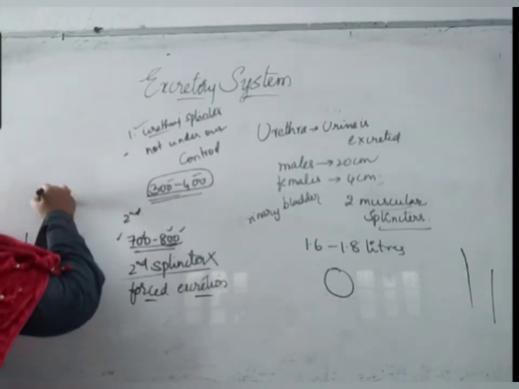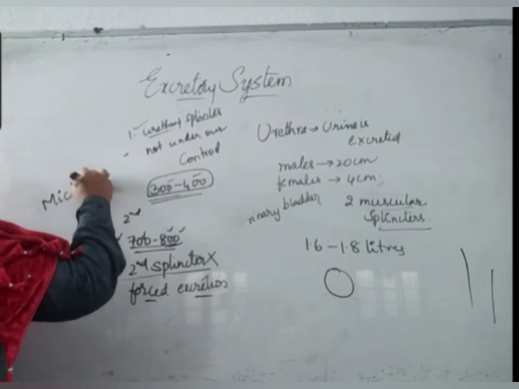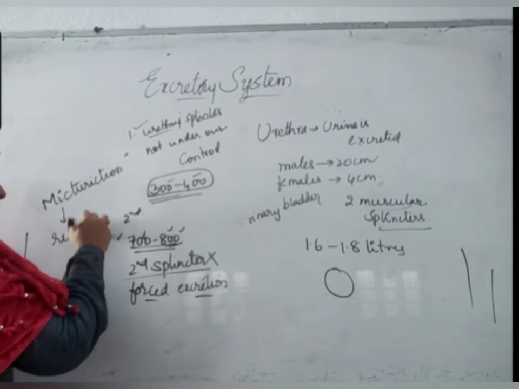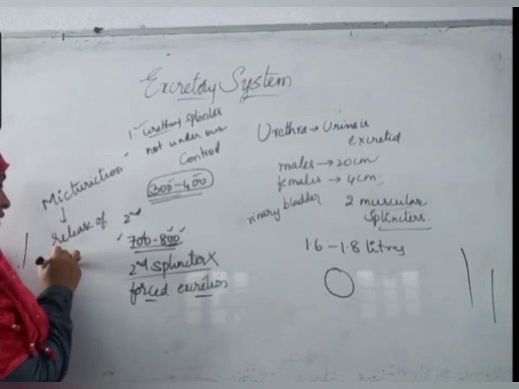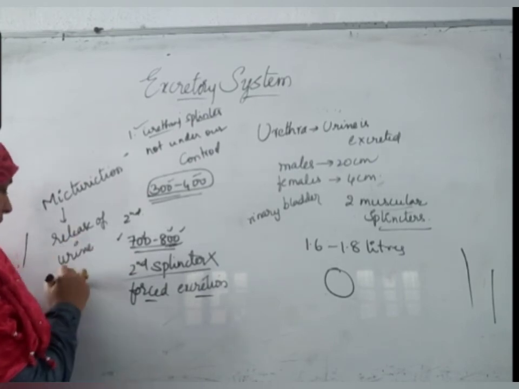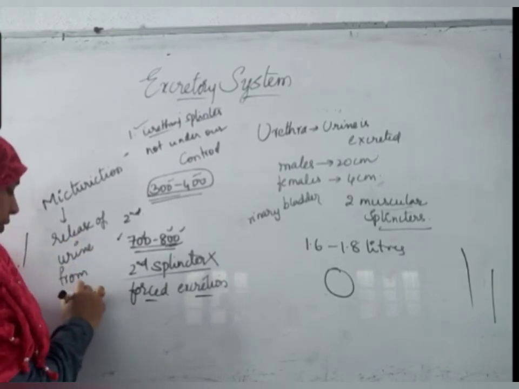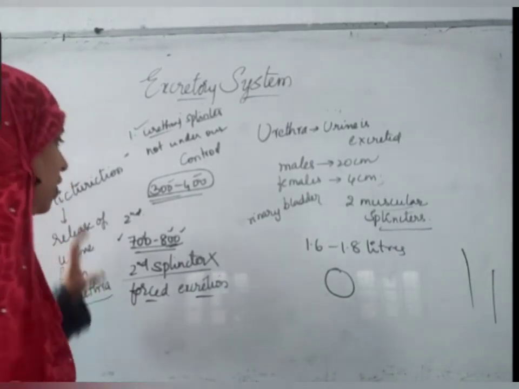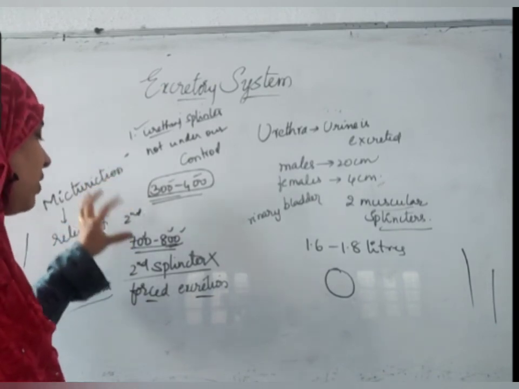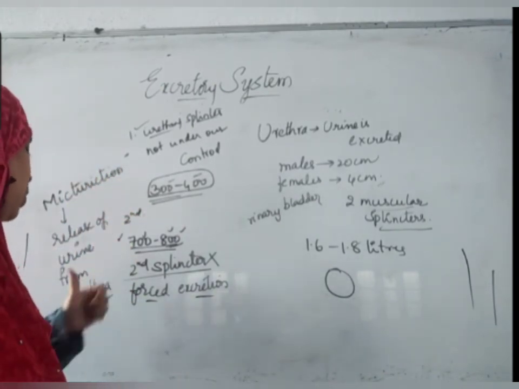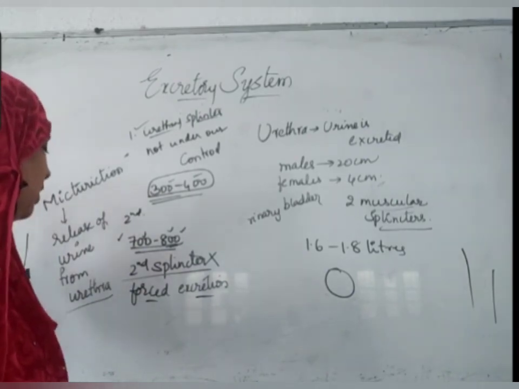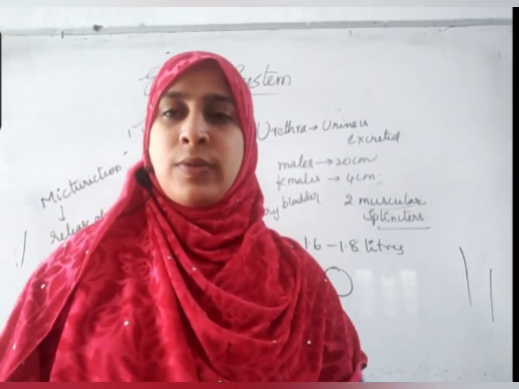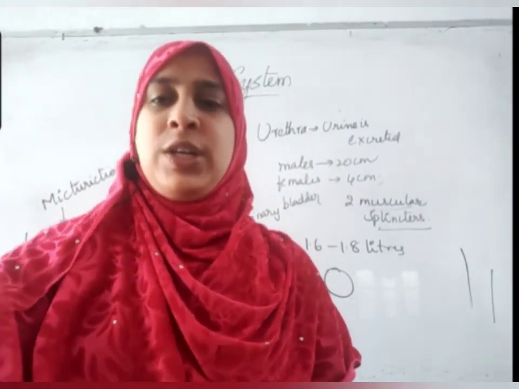The term used for release of urine is called micturition. What is micturition? Voluntary release of urine from urethra is called micturition. So when it is between 300 to 700, we should choose micturition. If not, it turns into a forced extrusion. Right? Those are the parts of the excretory system.